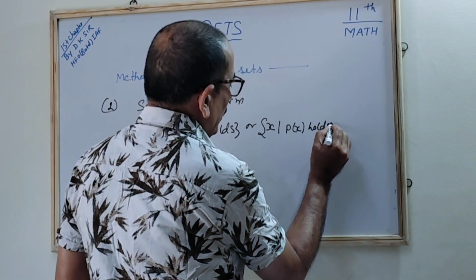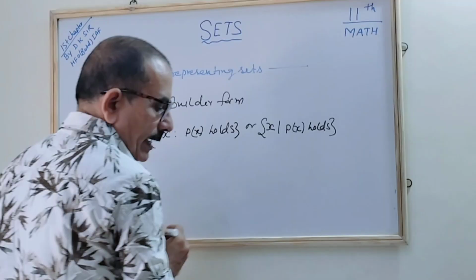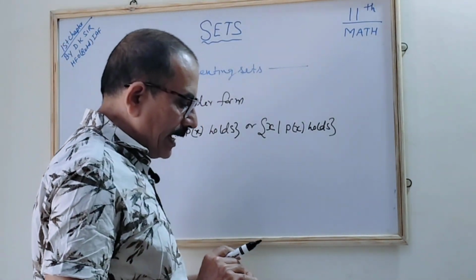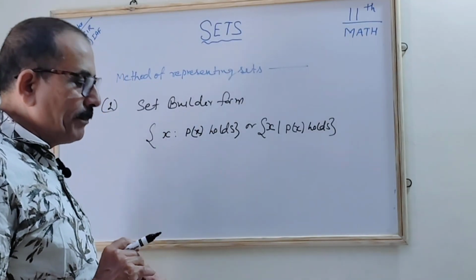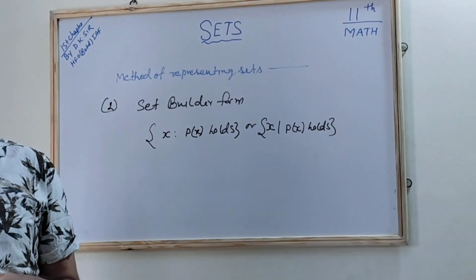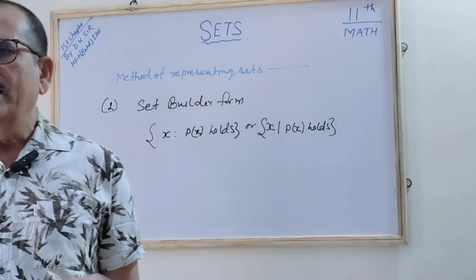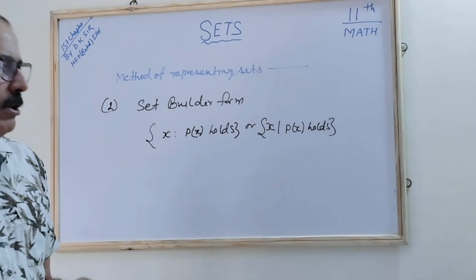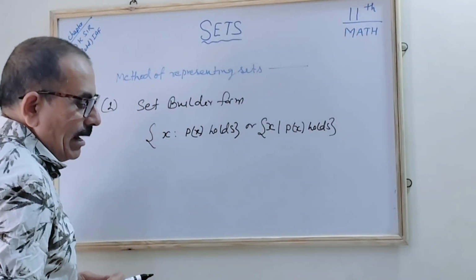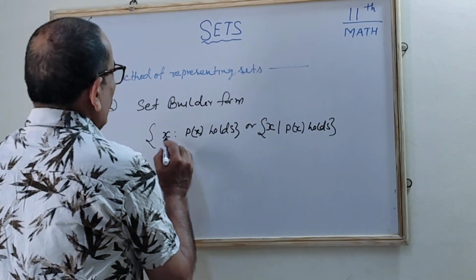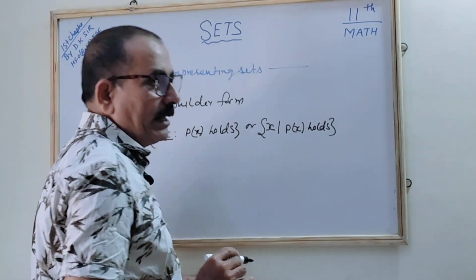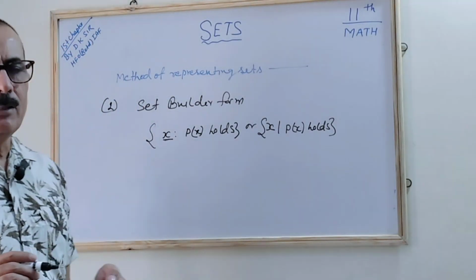The holds, correct? How will we read this? We can read it as the set of all x such that P(x) holds. P(x) we normally understand as a polynomial in x, but P(x) can have many things. We read it as the set of all x which holds, which follows, which represents P(x), correct?